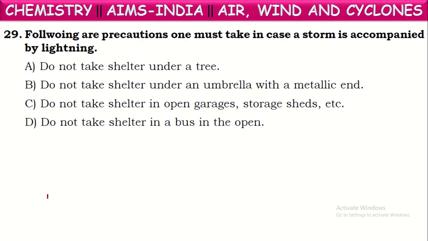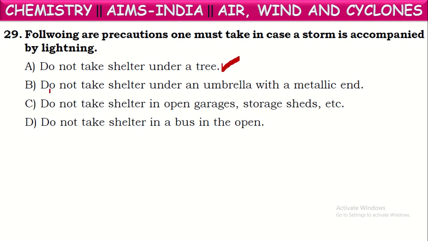Following are precautions one must take in case a storm is accompanied by lightning. So if a storm is accompanied by lightning, then what precautions should we take? See the first one. Do not take shelter under a tree. Yes, it is true. We should not take shelter under a tree while storms are accompanied with lightning because the lightning may be attracted by tall trees. So the people standing under them may get severe shocks. They may die also.